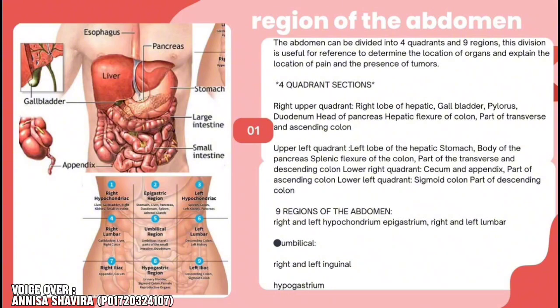Nine regions of the abdomen. Right and left hypochondrium, epigastrium, right and left lumbar, and umbilical, right and left inguinal, hypogastrium.